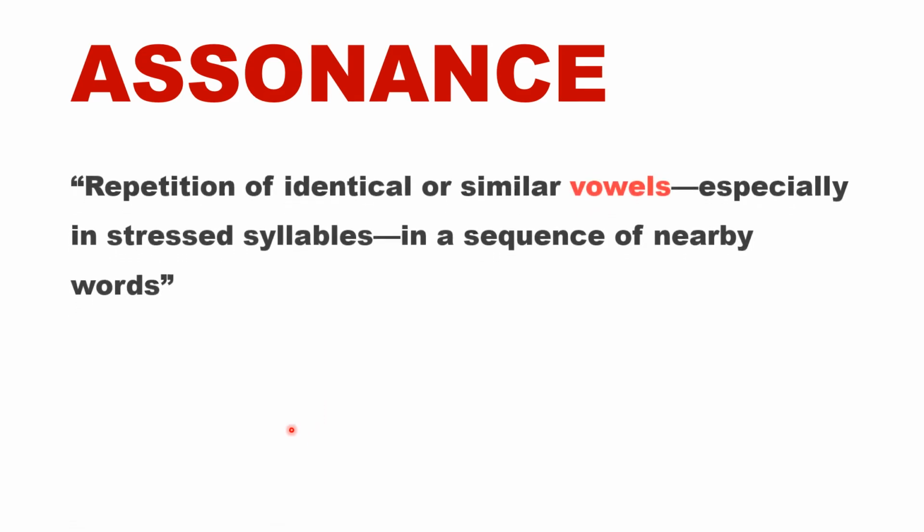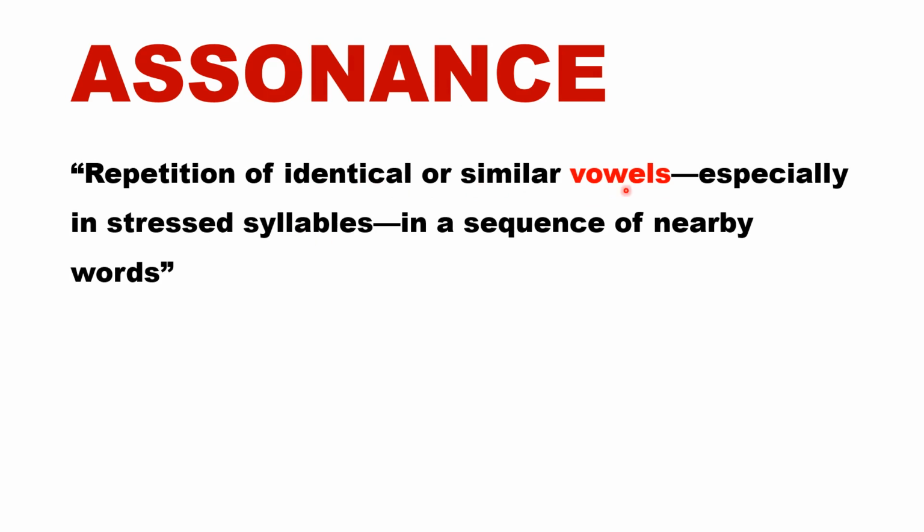Assonance is nothing but repetition of identical or similar vowel sounds. We have to keep in mind that these vowel sounds need to be either identical, same to same, or similar sounds could also be taken into account. So when vowels are repeated in nearby words, we call it assonance. For example, "Men sell the wedding bells." We have this vowel E, which is repeated and pronounced in the same way. Men sell the wedding bells. So we have assonance on this sound.